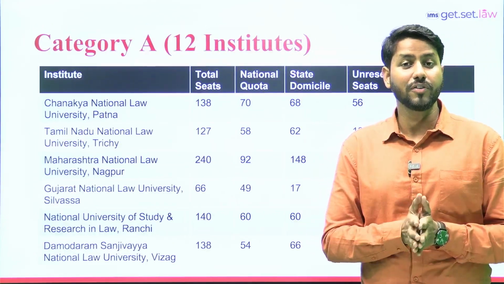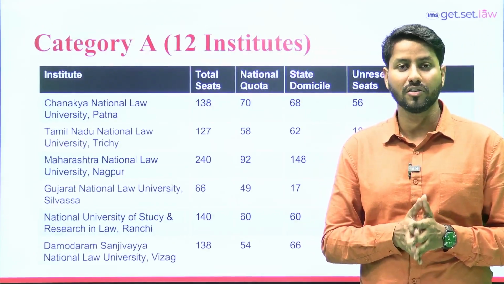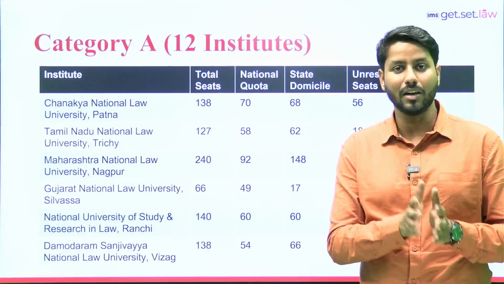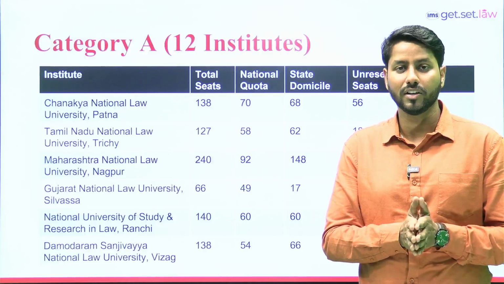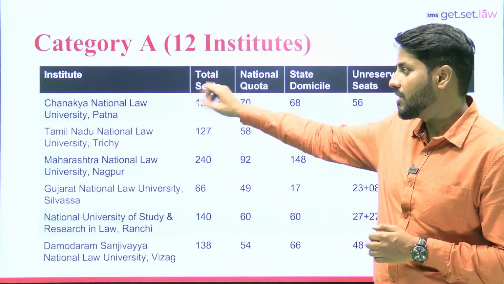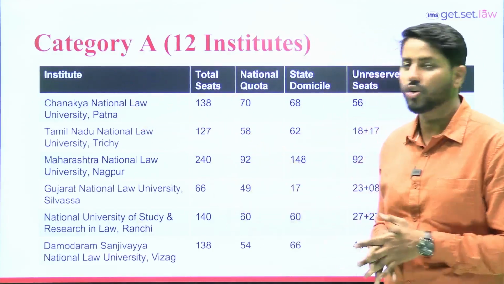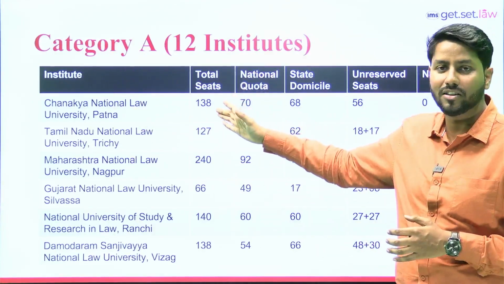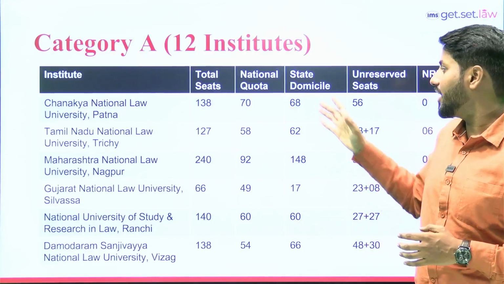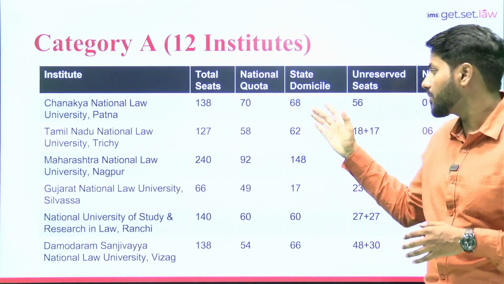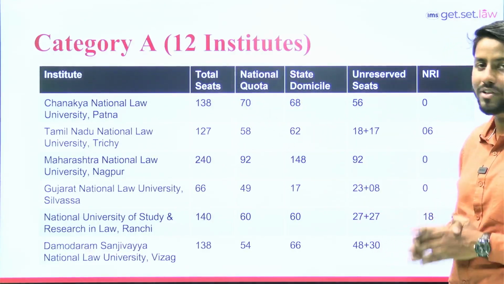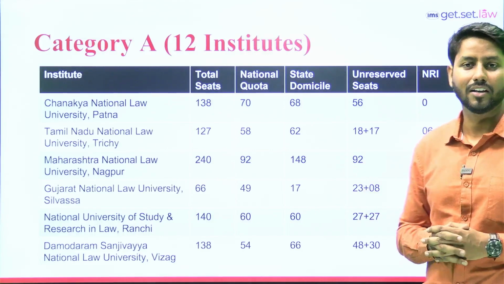So students, initially we discussed the top 6 national law universities in which you can take admission and what exactly the seat matrix will be. Second, we discussed the A plus category, in which again 6 institutes were included, and lastly I've included all the rest of the NLUs in category A. The first institute is Chanakya National Law University, Patna. In total they are offering 138 seats. Out of 138 seats, 70 are reserved for all India candidates and 68 for state domicile. Further bifurcation: 56 seats out of 70 are for the unreserved category in the national quota, and there are no NRI category seats for them.